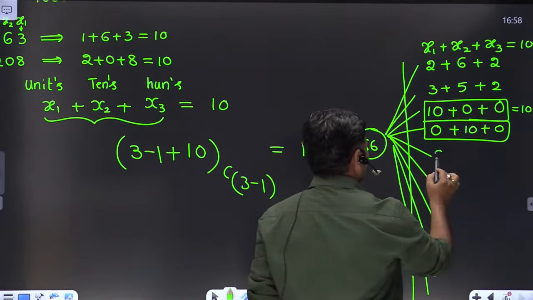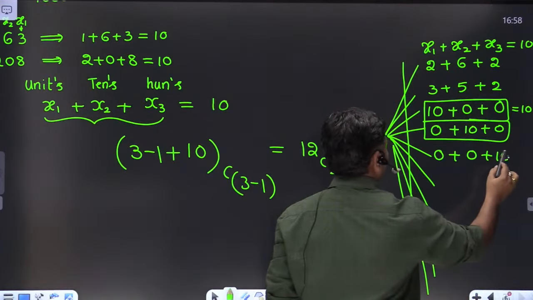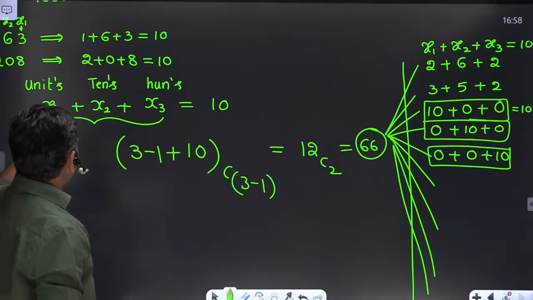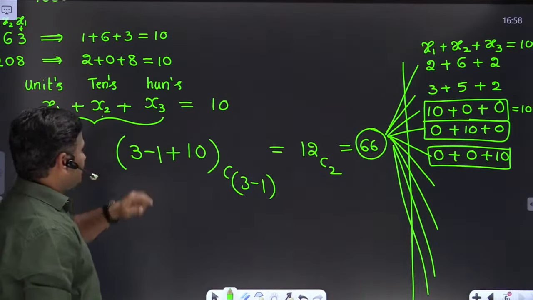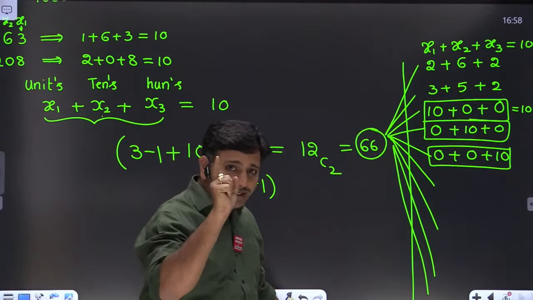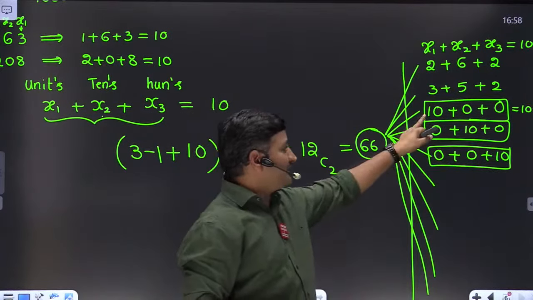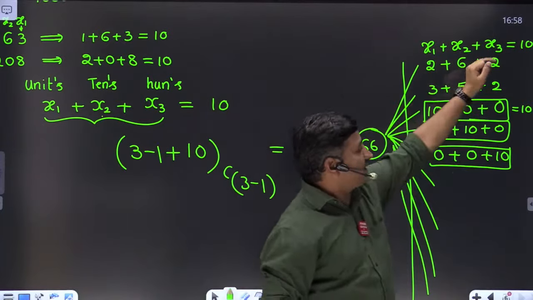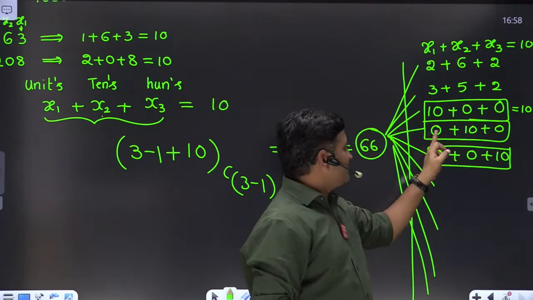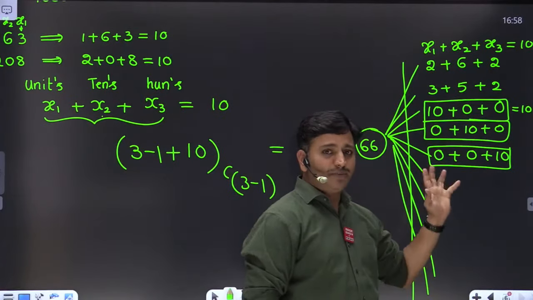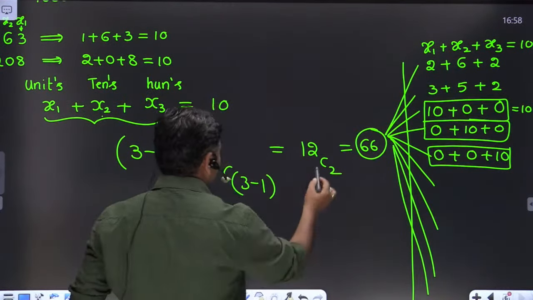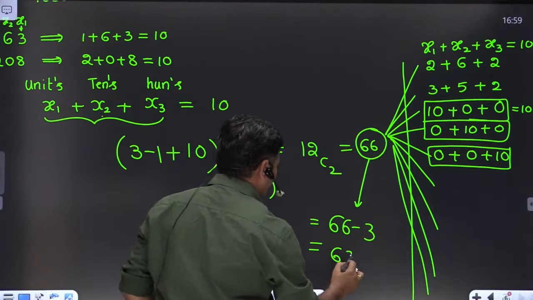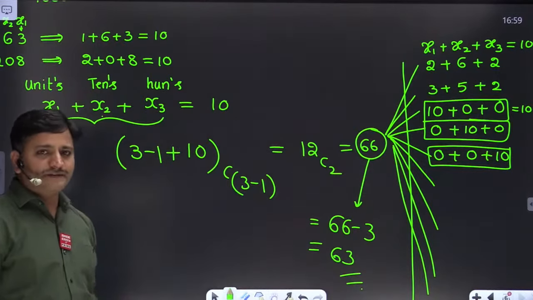Another case is 0 plus 0 plus 10. This case is also not valid. Why are they not valid? The reason is x1 is the unit digit, x2 is the tens digit, x3 is the 100 digit. A digit contains only a number between 0 to 9. We cannot take 10 as a digit. 10 is a number, it is not a digit. Is it clear or not? But these solutions also satisfied the sum, right? 1 0 0, 0 1 0, 0 0 1 with 10. These 3 combinations also satisfied. Therefore, the final solution is not 66, friends. Out of 66, we have to subtract 3 cases. We'll get the answer 63.